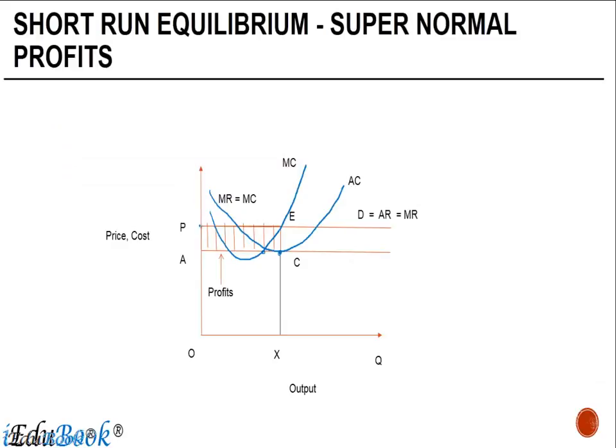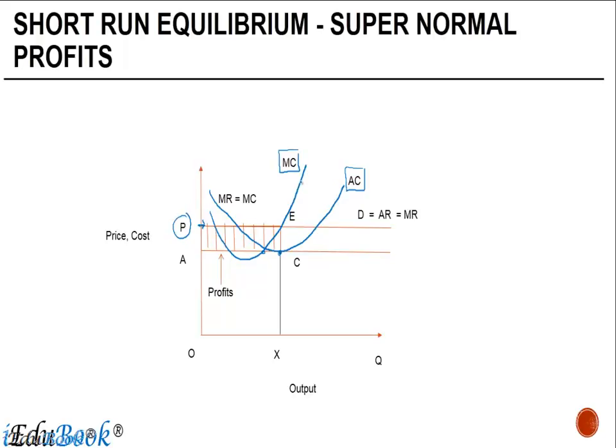Now in this diagram, if you see, this particular line represents the price which a firm derives. The first line represents the average cost curve and the second line represents the marginal cost curve.